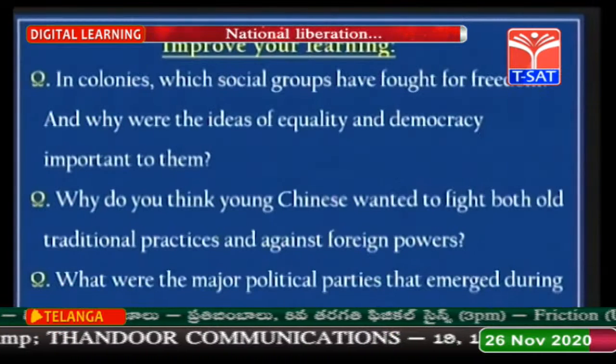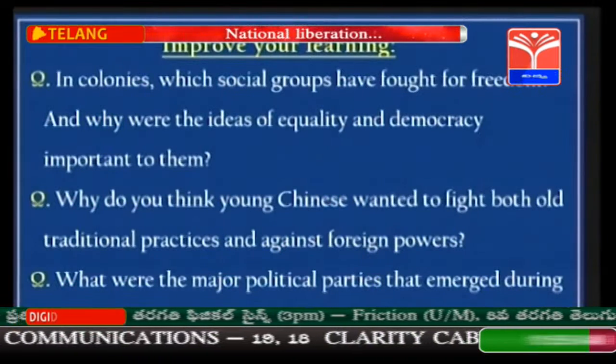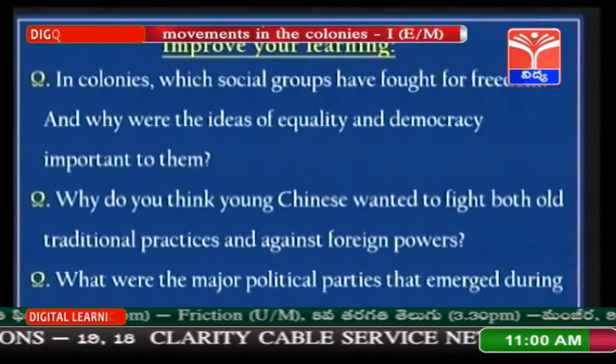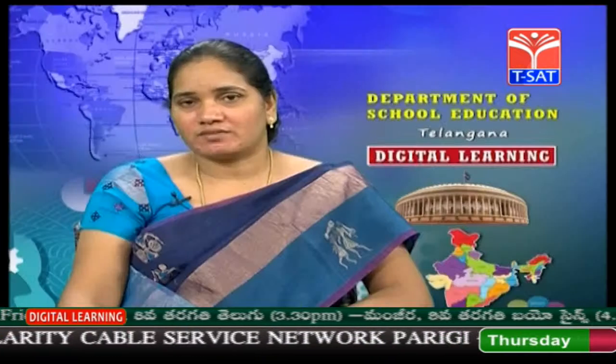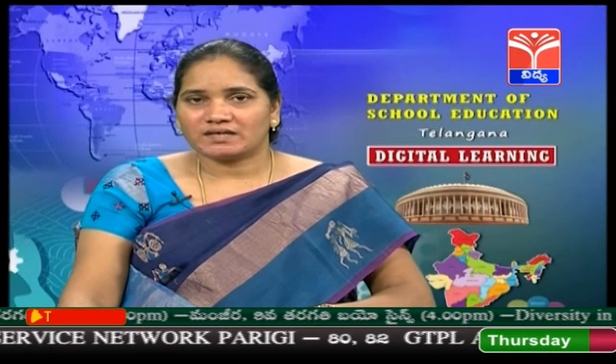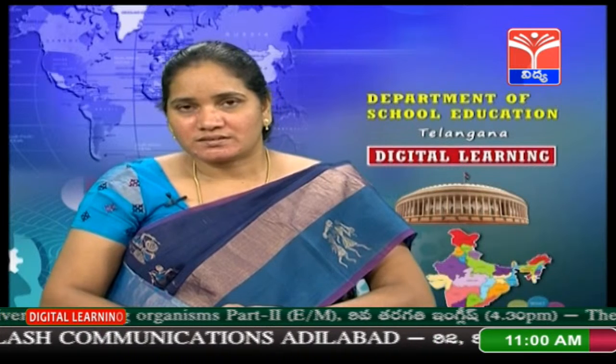Thirdly, what were the major political parties that emerged during the period of revolution in China? We have seen two major political parties emerged during the revolution. Those are the Kuomintang and the Chinese Communist Party. For better understanding of the concepts, solve the worksheet.